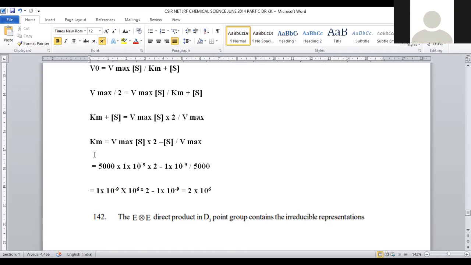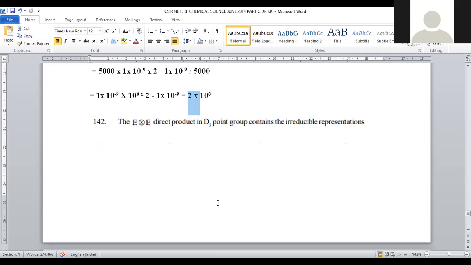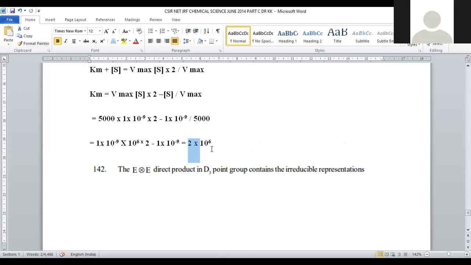So it is simplified as, because this substrate is going this side, Km is equal to Vmax S into 2 minus S by Vmax. So we can take the values 5000 into 1 into 10 to the power minus 9 into 2 minus 1 into 10 to the power minus 9 by 5000. If we calculate the entire thing, it will be 2 into 10 to the power 6. This will be the turnover number calculated in accordance with the Michaelis-Menten formula, so that it will be 2 into 10 to the power 6.